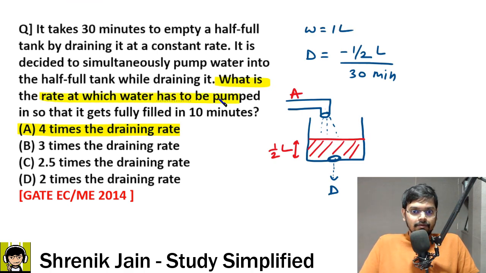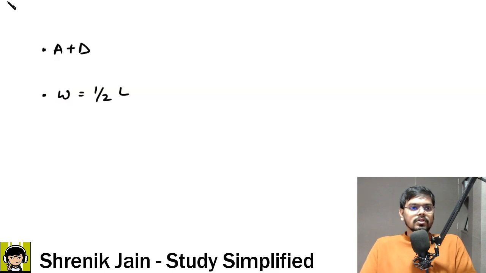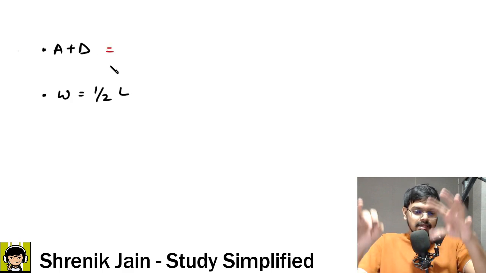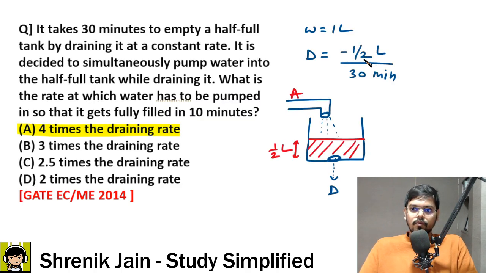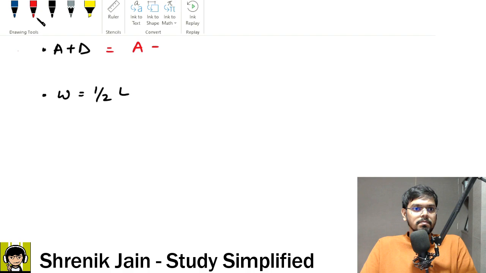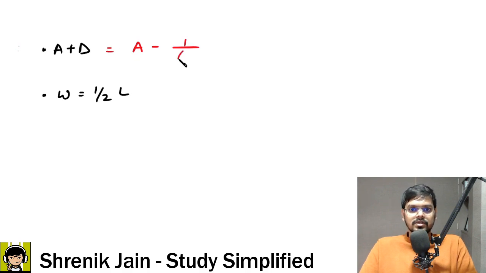What is the rate at which the water has to be pumped in so that it gets fully filled in 10 minutes? Understanding now? I guess you are understanding the work they have to do. A plus D is half liter so that the tank is full. But sir ji, the drainage has the negative working rate. How much negative working rate? 1 by 2 divided by 30, that is 1 by 2 into 30, that is 1 by 60.